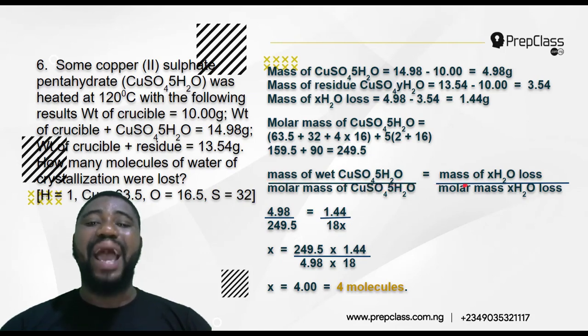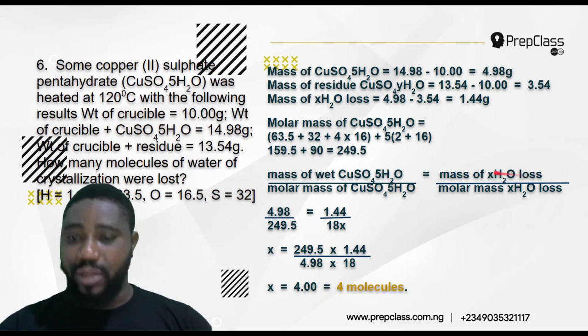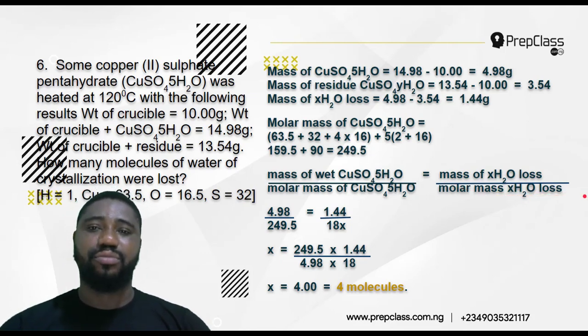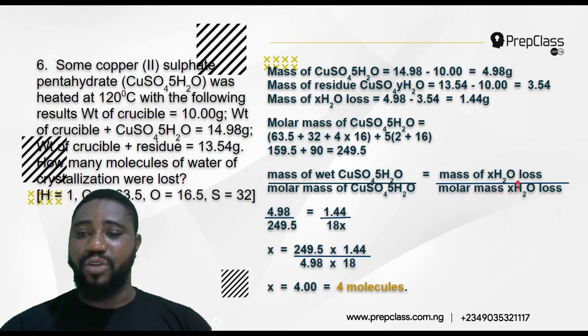CuSO4.5H2O divided by its molar mass must be equal to mass of that water loss all over molar mass of water loss. It's a formula, you understand? Just ratio this to this must be equal to this to this. That's simple. So now 4.98 divided by this, which is 249.5, must be equal to mass of H2O loss, 1.44 gram all over molar mass of that H2O that was lost, which is molar mass of XH2O loss.